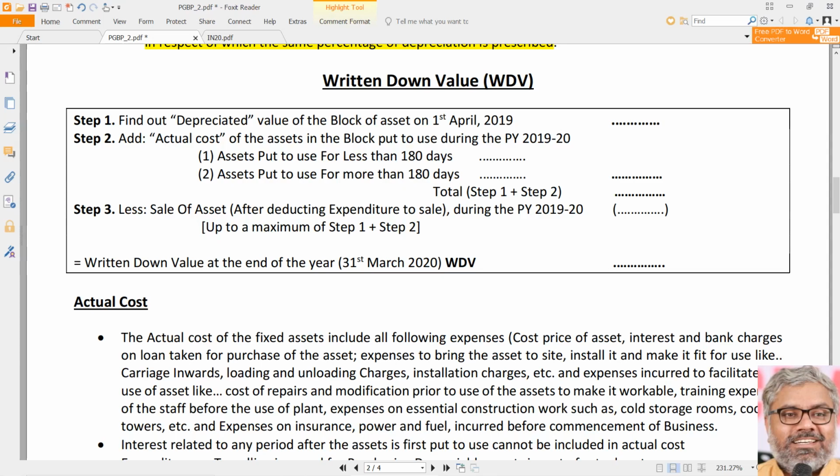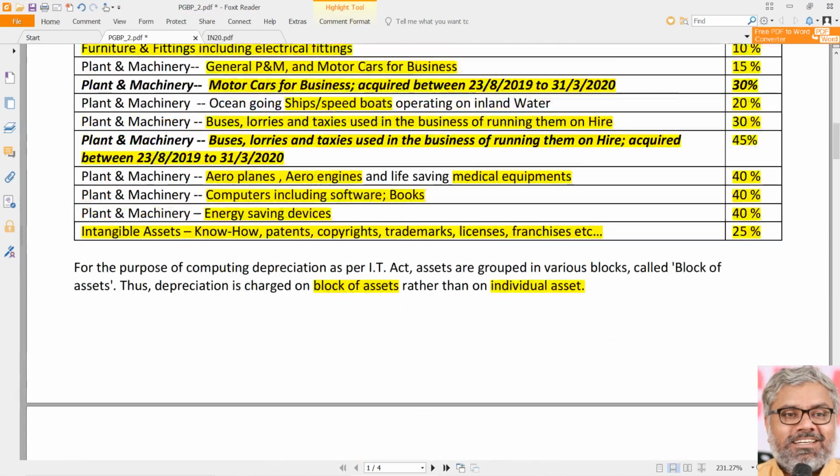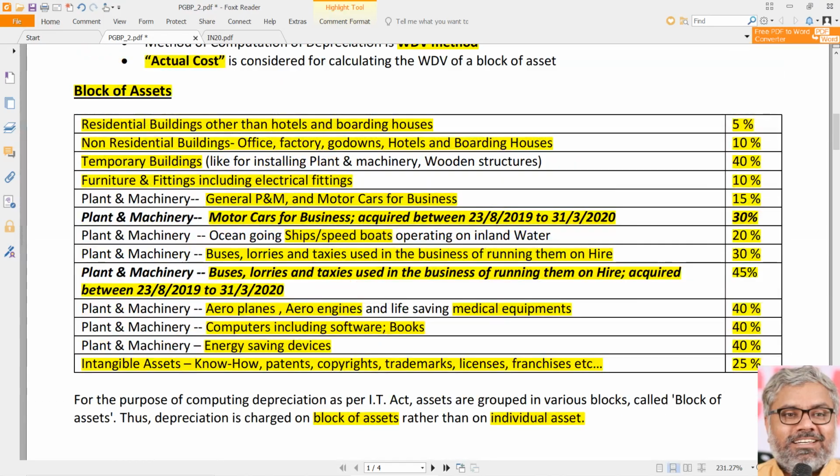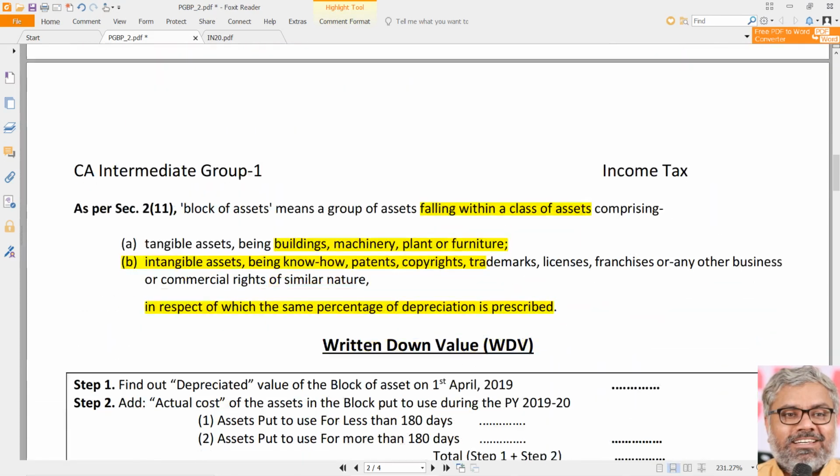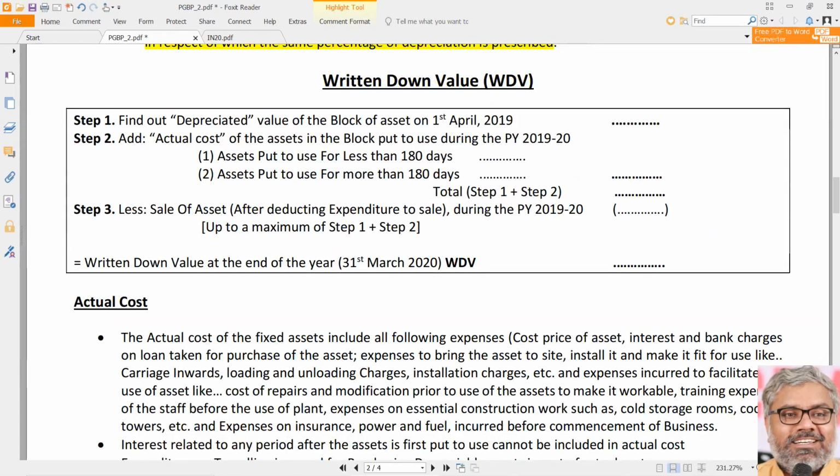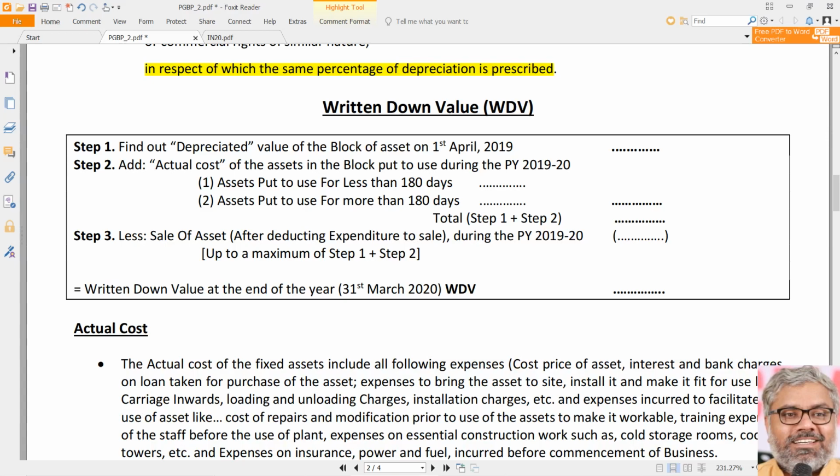And how to find out the written down value on which we have to find out the depreciation using the applicable rates? Okay, we know that rates are there, 5%, 10%, 40, 20, 30, 25, like that different rates are there. On what amount are those rates applied? They are applied on this amount, the depreciable amount, we can say, at the end of the year. That is 31st March 2020 for us, because our previous year ends on 31st March 2020.